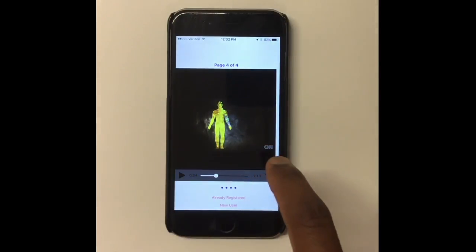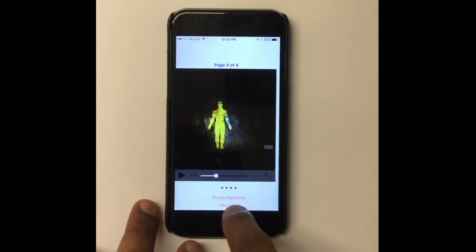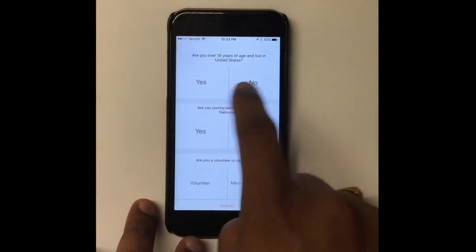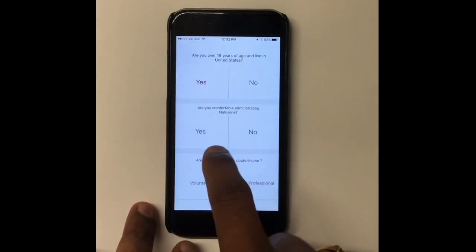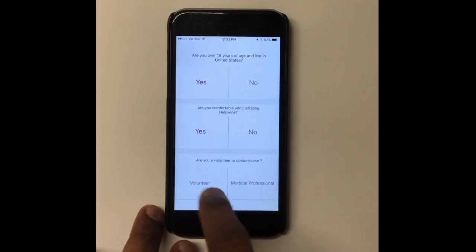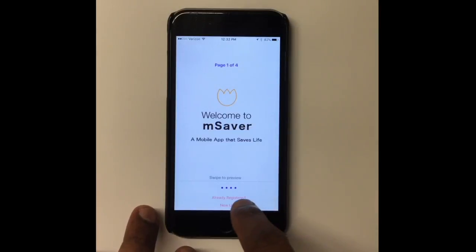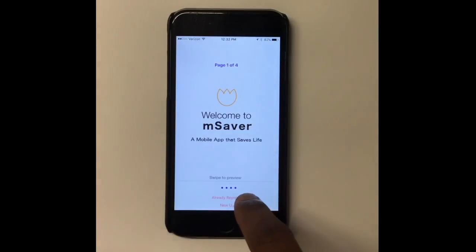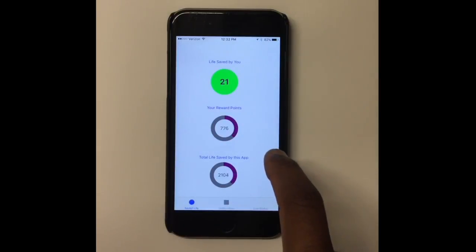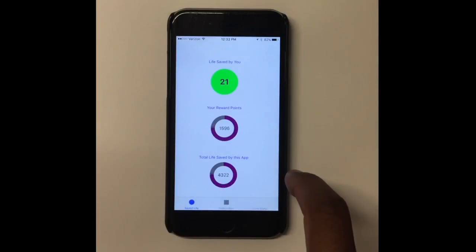To get some clarity, assume I'm a new user. I click on new user. Then I say I'm over 18 years, and that I'm comfortable administering the drug. I'm saying I'm a volunteer once I register. Next time when I come, I say I'm already a registered user. When I click on this, it's going to give me a dashboard of how many lives I've saved and how many lives the app has saved. It also shows the reward points. This screen is just to motivate the user to save lives.